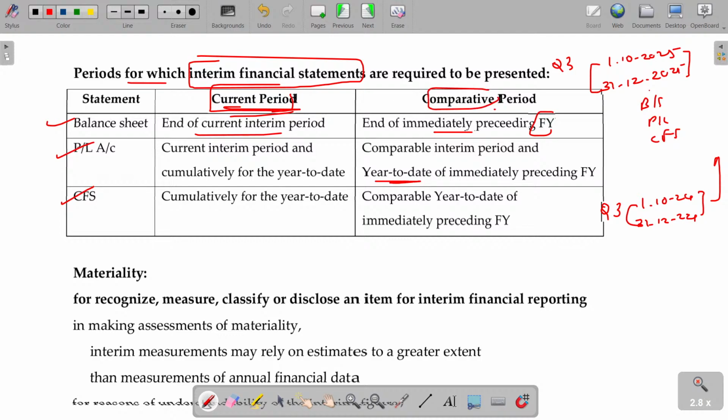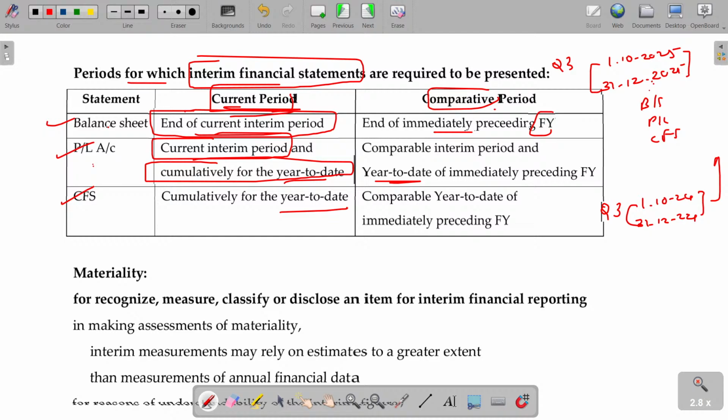And this one year to date. These are the details you have to give. Year to date, year to date. So balance sheet, end of the current interim period, P&L account, current interim period, and cumulative for the year to date.